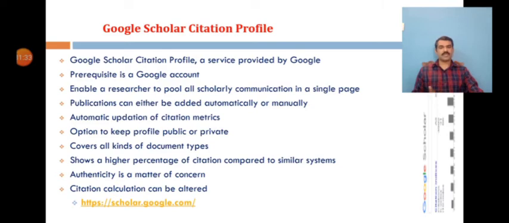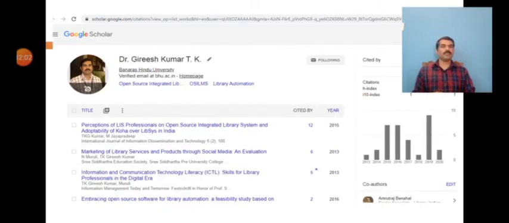So even citations can be altered, and the chances of citing another research work as your own or vice versa are higher in a Google Scholar profile. Even Google Scholar Citations lacks social features and transparency about data sources, its size and coverage. So metrics can be easily influenced and are open to manipulation. It also inherits bibliographic mistakes from Google Scholar. And this is about the Google Scholar profile, and this is the main page which we can create using Google Scholar profile.